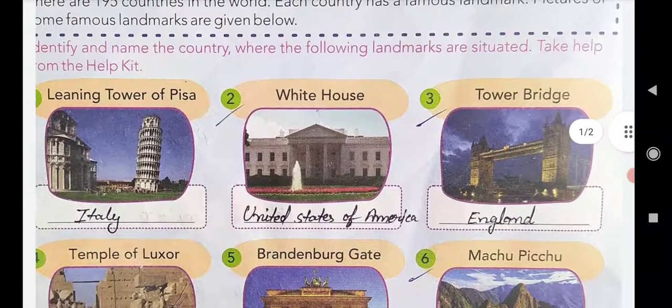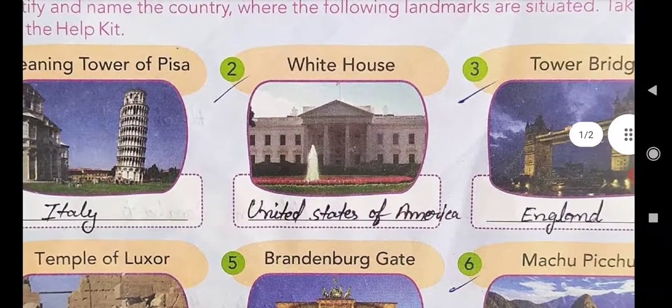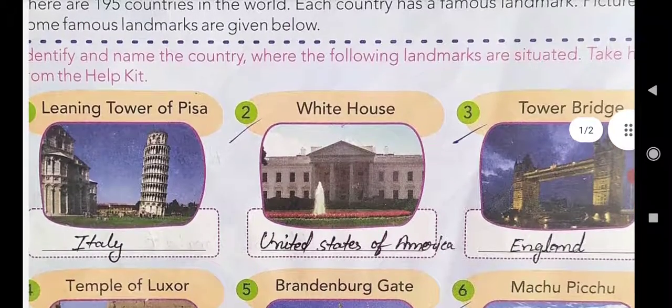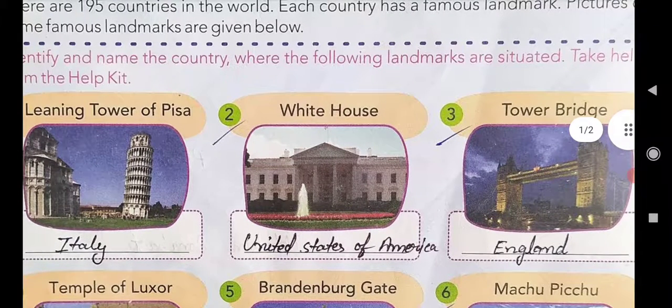See here, now I will explain the topic. Question number 1, Leaning Tower of Pisa. Leaning Tower of Pisa is a landmark of which country? Yes, it is a landmark of Italy. The spelling of Italy is Italy.